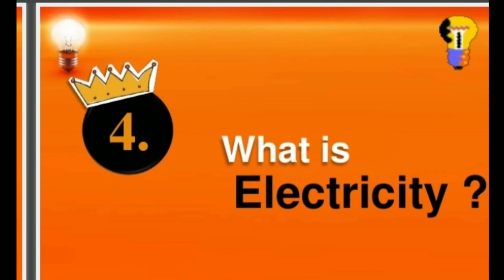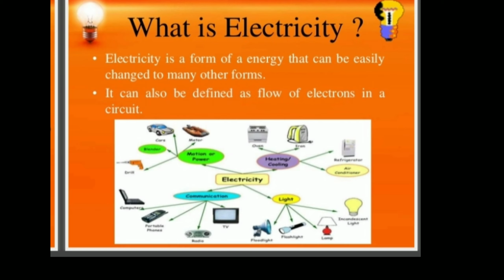See here what I have shown. Exactly what is electricity? Electricity is a form of energy that can be easily changed to many other forms. It can also be defined as the flow of electrons in a circuit. Due to this electricity, there is energy. Because of this energy, many applications are running here.